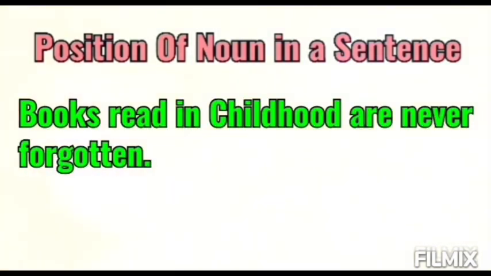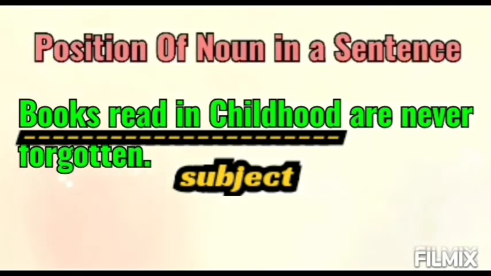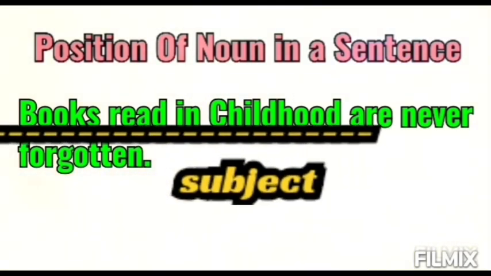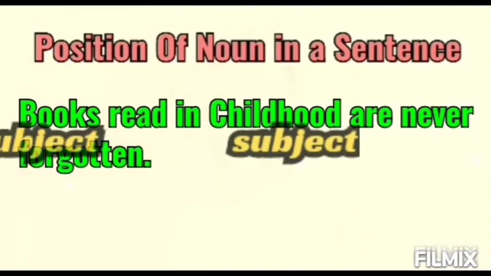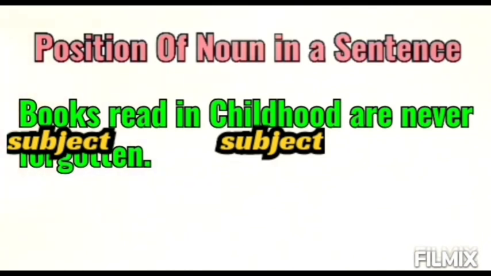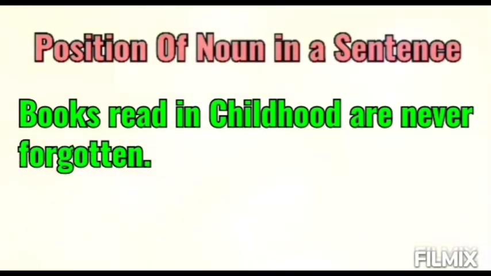Books read in childhood are never forgotten. Here the sentence is different. Books read in childhood, this whole phrase of four words, is the subject now, and it is the subject of this verb are. So we can say books and childhood both are part of the subject, meaning both are nouns.